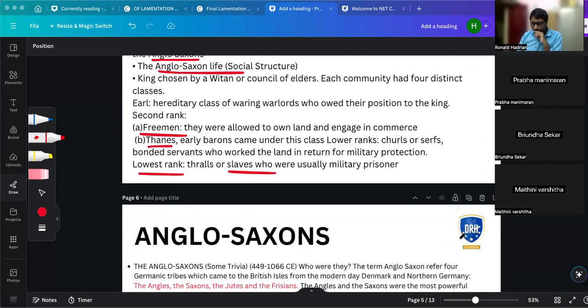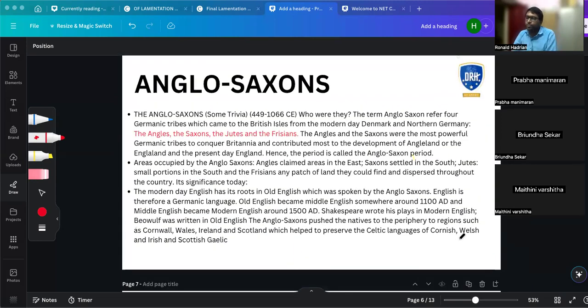Okay, so Anglo-Saxons, who are they? They basically refer to 4 Germanic tribes. Remember, they will ask questions on the history of the English language also. This is very important. Anglo-Saxon doesn't mean only Angles and Saxons. They also mean all the 4 Germanic tribes. So basically, English is what, a Germanic language or some other language? It's a Germanic language. Okay, so remember that.